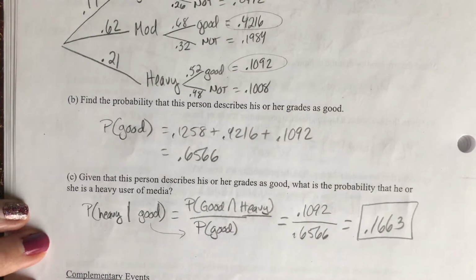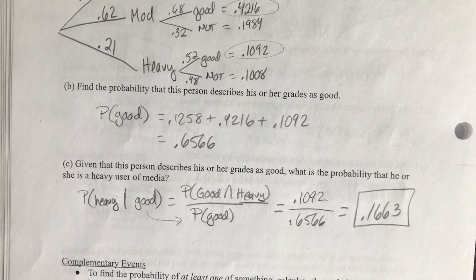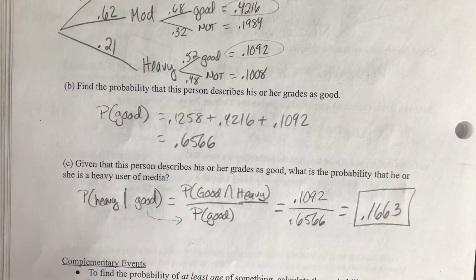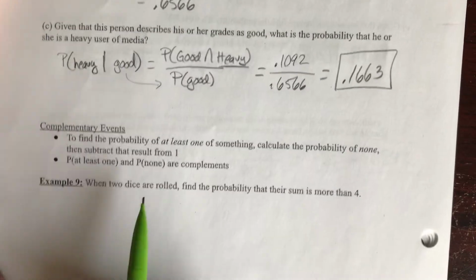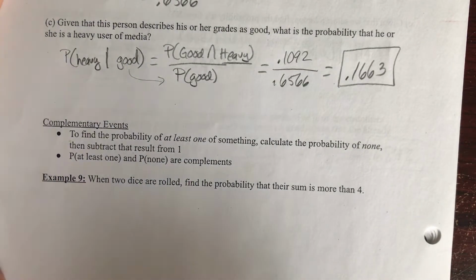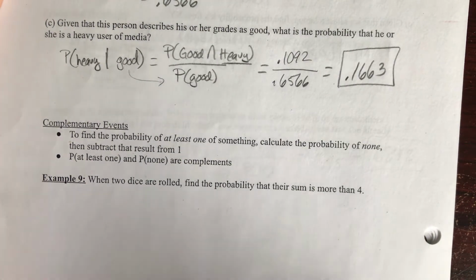Okay, now the next objective in the last part of section 5.3 is to talk about complementary events. When events are complementary, it's not like, oh, I like your outfit today. Nope, not that kind of compliment. Complementary events are when it's everything but the event you're talking about. So if I ask, what's the complement of it being a rainy day? It could be a snowy day, a foggy day, a misty day, a sunny day, all those other things.